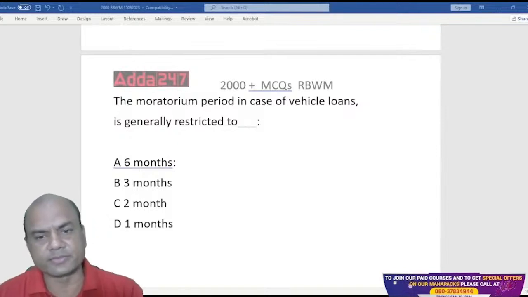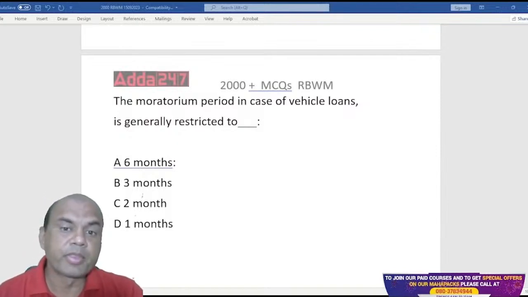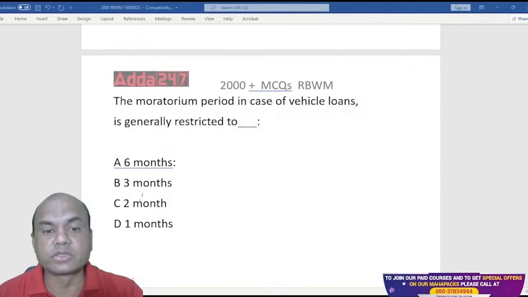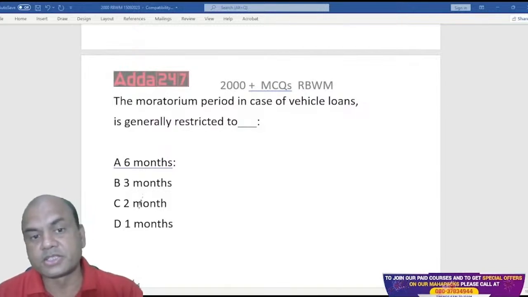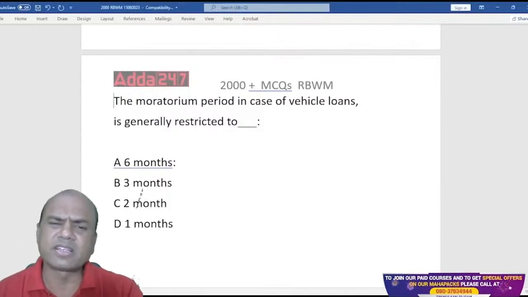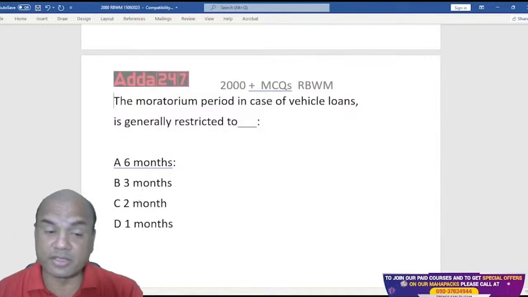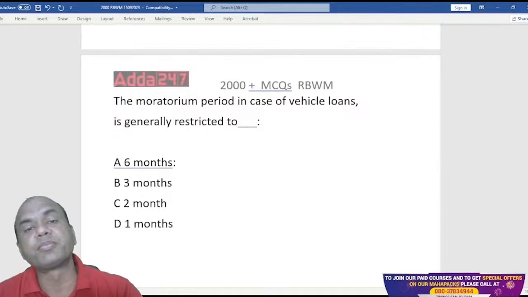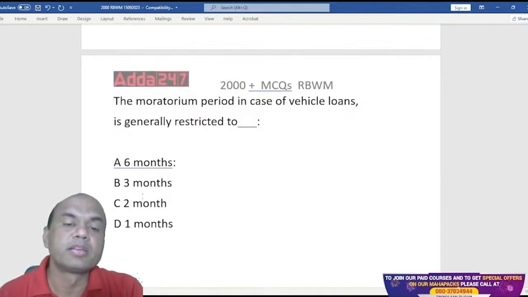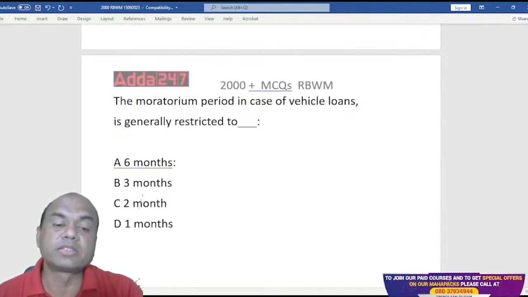So, what is it in the case of vehicle loans? 6 months, 3 months, 2 months, or 1 month?